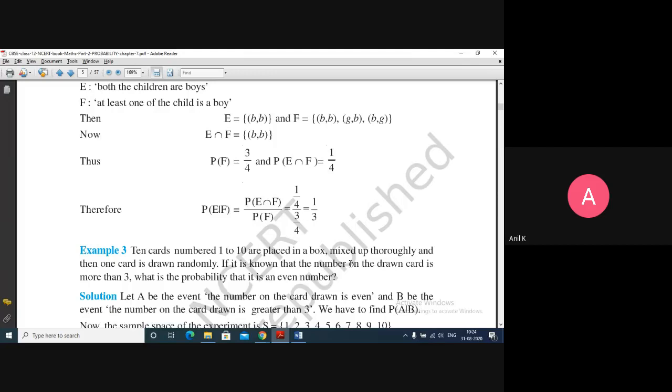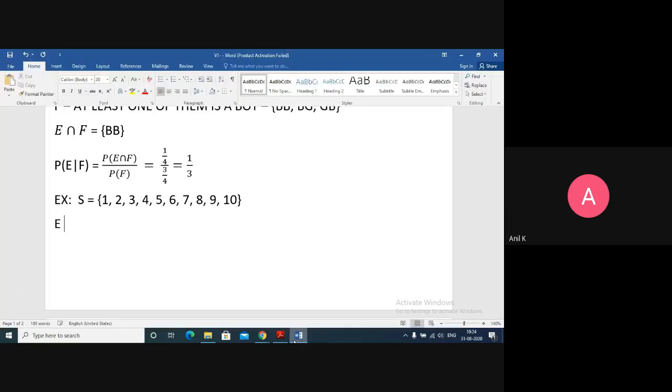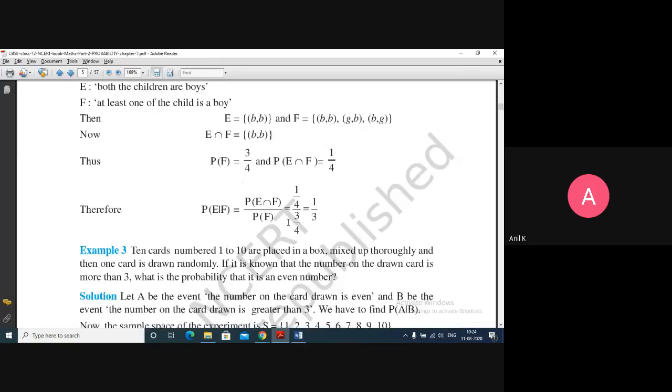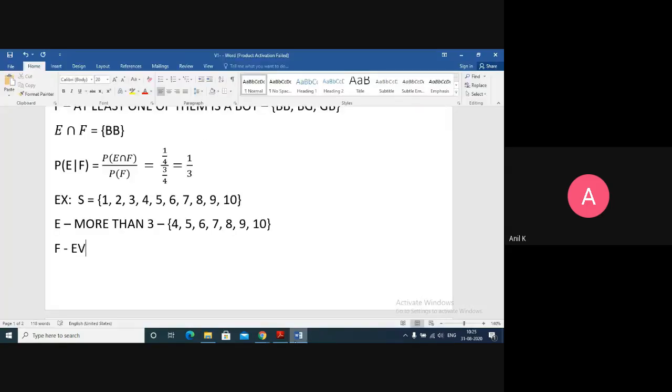If it is known that the number on the card is more than 3, one event is given, more than 3. So let me take E as the event more than 3. So if I say more than 3, my sample space is going to be 4, 5, 6 and so on. So I got event E. Now I want event F. What is the probability that it is an even number? So my F event is even number.